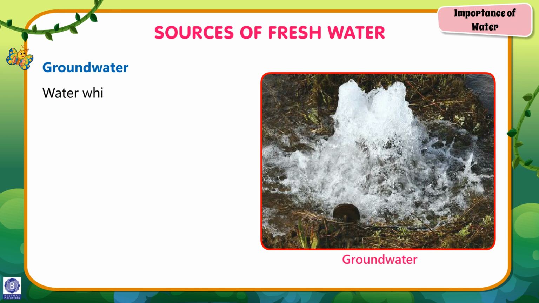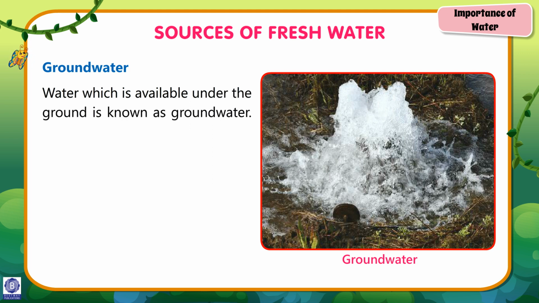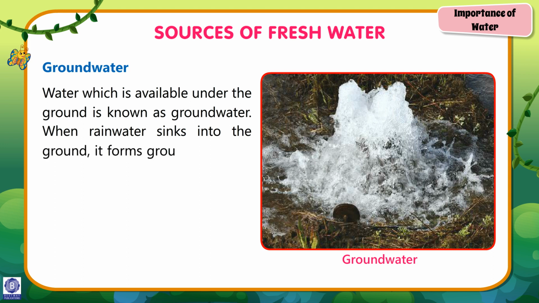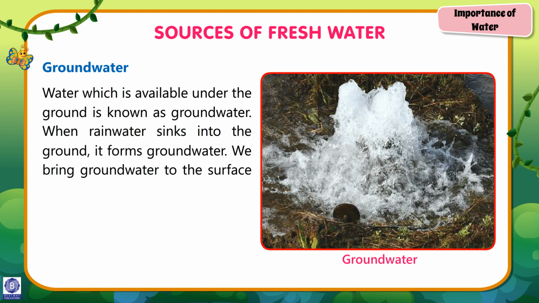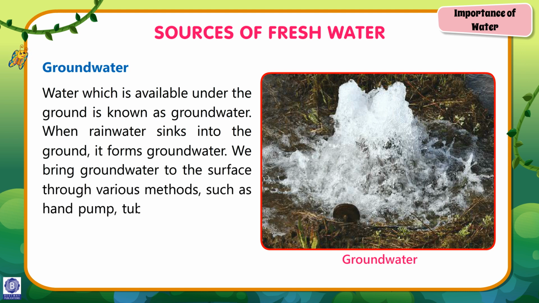Groundwater. Water which is available under the ground is known as groundwater. When rainwater sinks into the ground, it forms groundwater. We bring groundwater to the surface through various methods such as hand pump, tube well, and well. It is a key source of water.